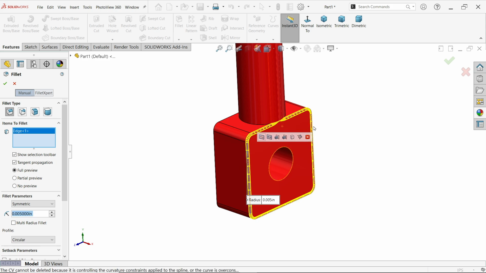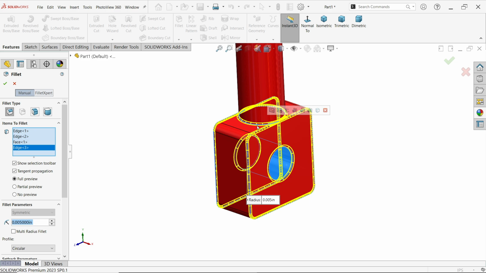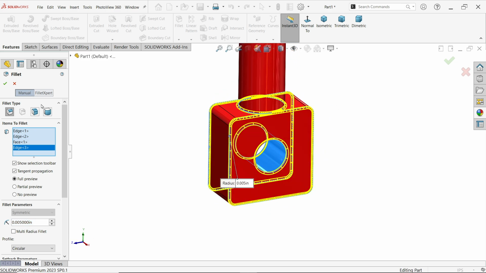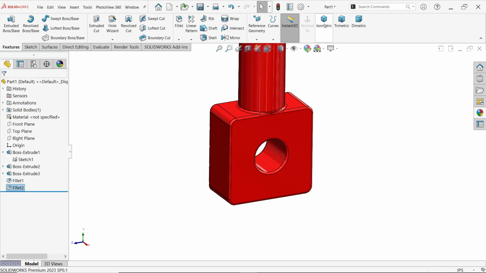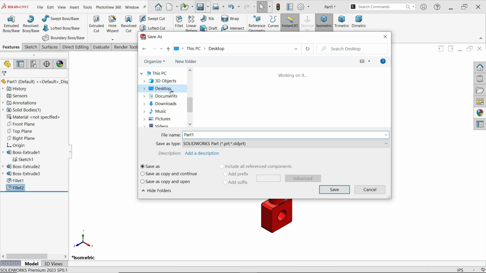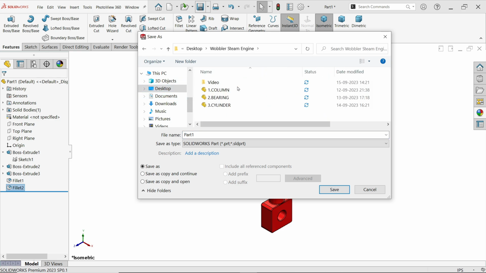If I select this, see, it selects the whole face. Now select this inside face, so you don't need to select one by one, and I am going to select this corner. Now that's we covered all. Say OK. Now let's save this one. This is part 4, piston.